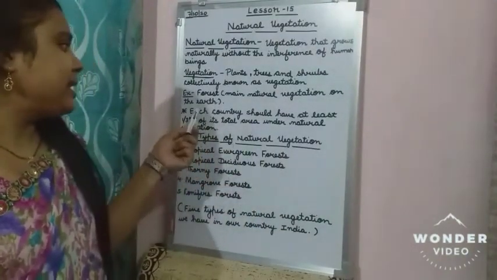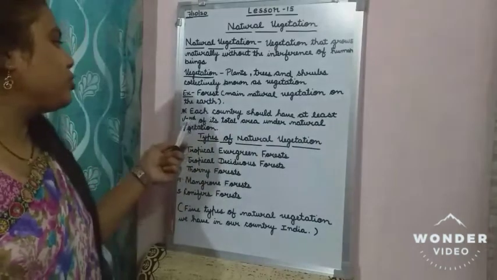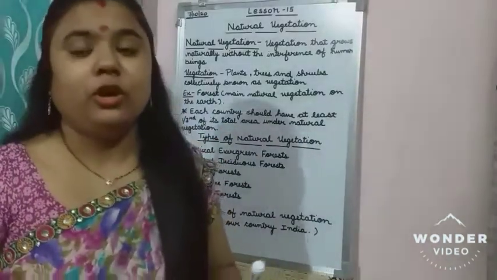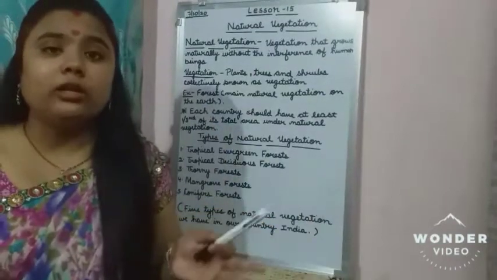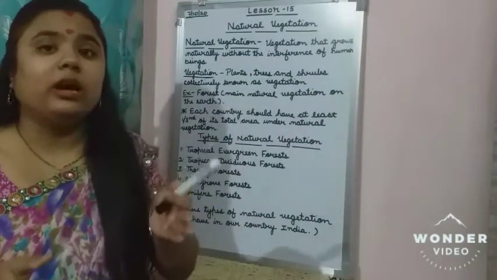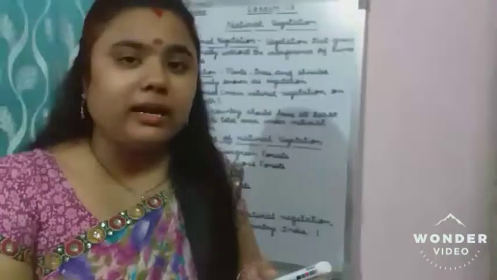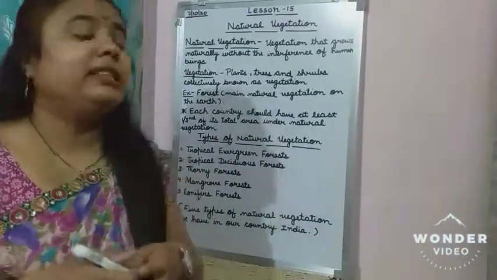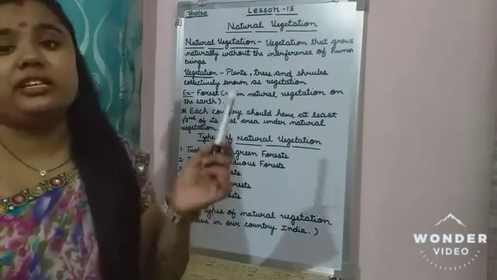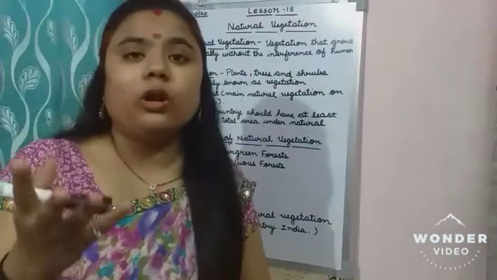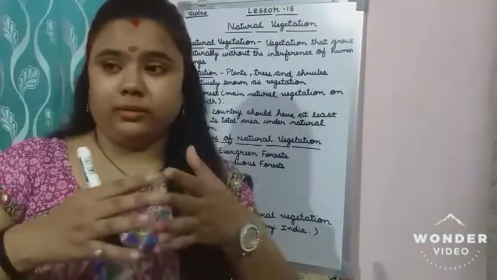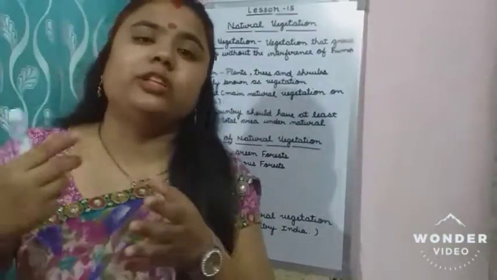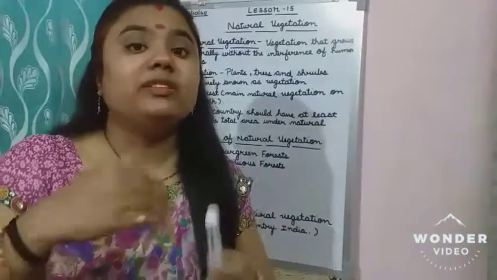Now what is next? Each country should have at least 1/3 of its total area under natural vegetation. All the countries should have 1/3 of their land area under natural vegetation. It is very compulsory for all the countries to put 1/3 of their area for natural vegetation. Okay, we will see why.